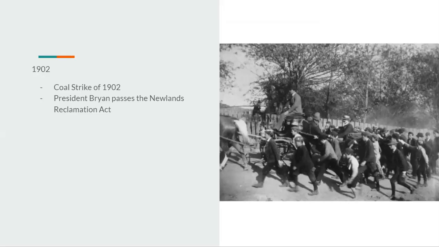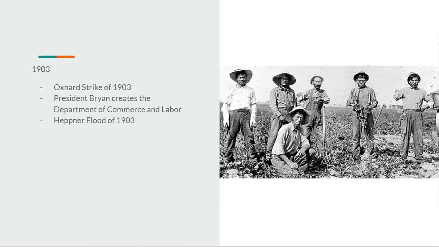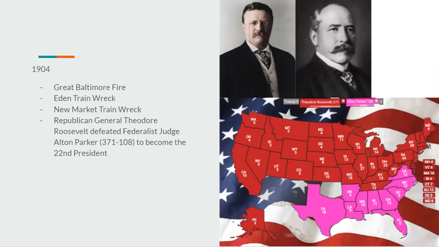But 1902 would have the Coal Strike Act of 1902, when President Bryan would pass the Newlands Reclamation Act, which would give states funding for interior funding, pretty much. 1903, the Oxford Strike of 1903, which would lead directly to President Bryan creating the Department of Commerce and Labor, and we would also have the Hepner Flood of 1903.